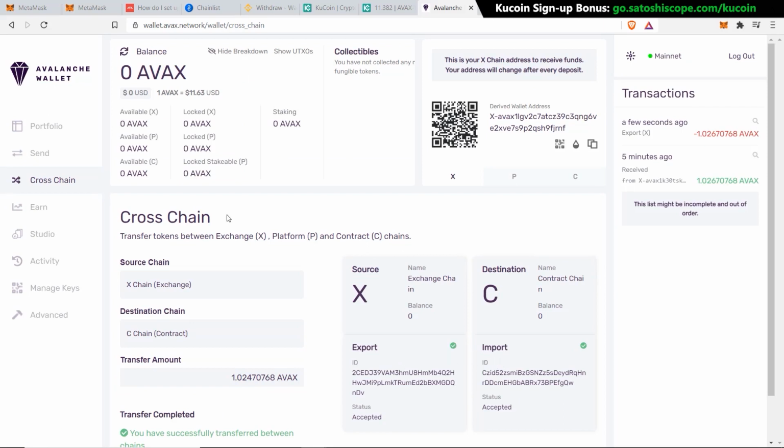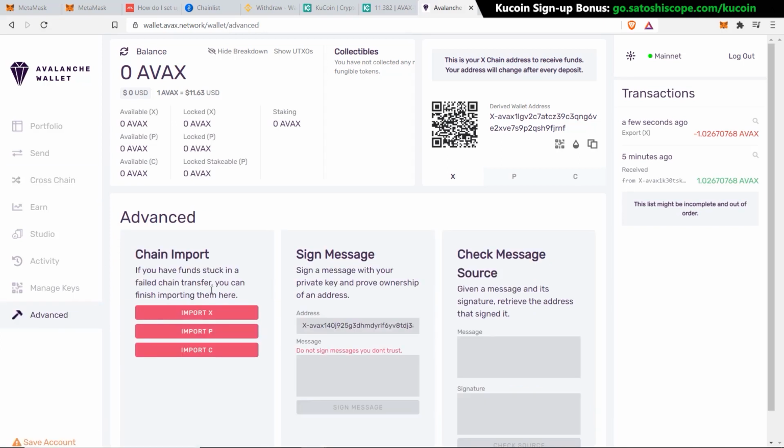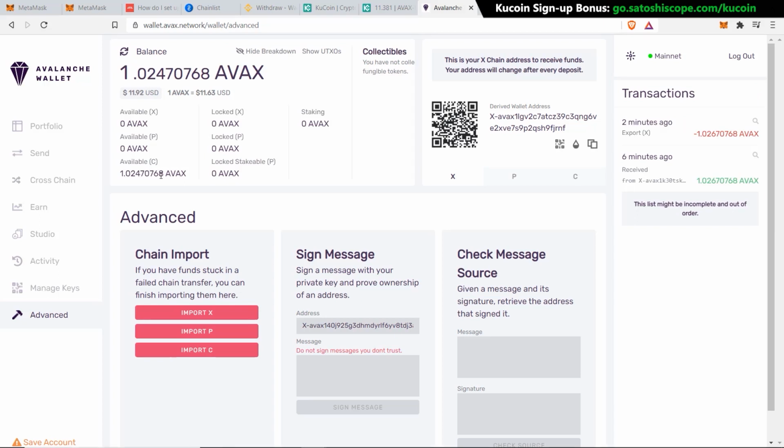And here's a quick tip. If your balance gets stuck between transferring from your X chain to C chain or any other cross chain swaps, then you can go to advanced section here and either click on import X, import P or import C, and this should fix your failed chain transfer. Sometimes if the network is congested, this can happen. But when I refresh it, mine came up on the C chain, so it's not a problem for this transfer. But just a side tip for you here.